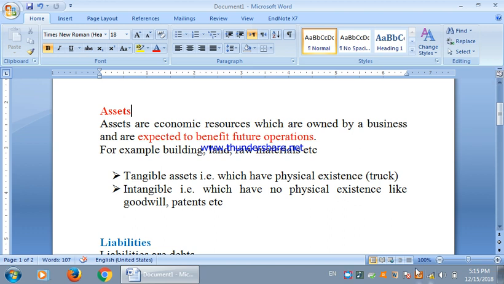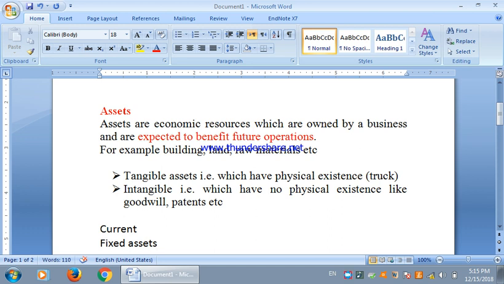Besides the tangible and intangible assets, we have two further types. One are the current assets and the other are the fixed assets.